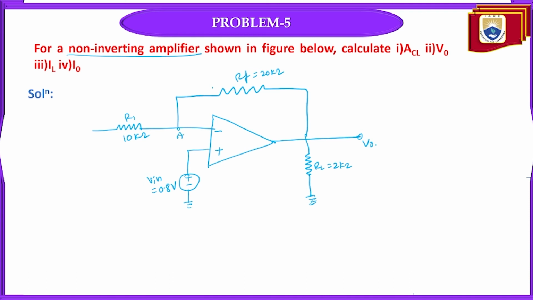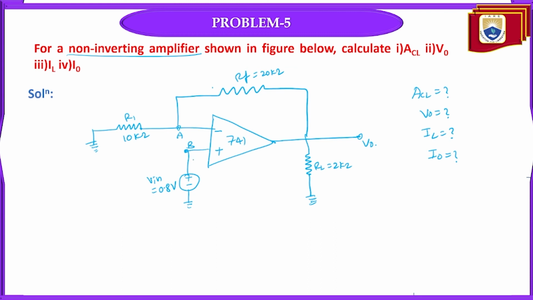And this is node A and this is node B. And this one is grounded here. The input is connected to the non-inverting terminal, so it is the non-inverting amplifier. So we need to find the closed loop gain, output voltage, load current and output current I0 from this circuit.